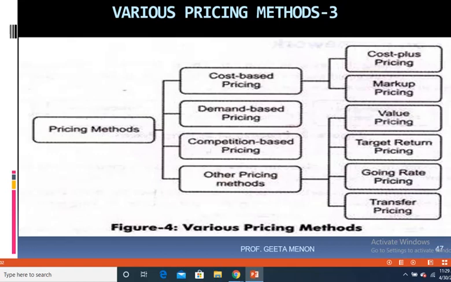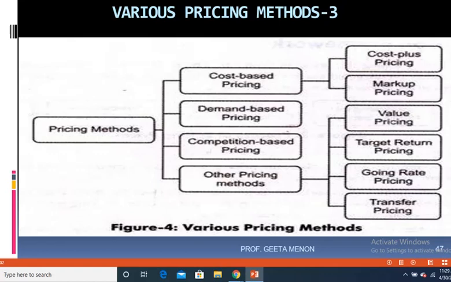Many a times there's a transfer of goods that happens between these two types of entities, that is between parent company to holding company or holding company to parent company. So goods can be transferred to and fro, and during this process whatever is the price fixed for the goods, that is called as transfer pricing. So let me give the explanation once again.